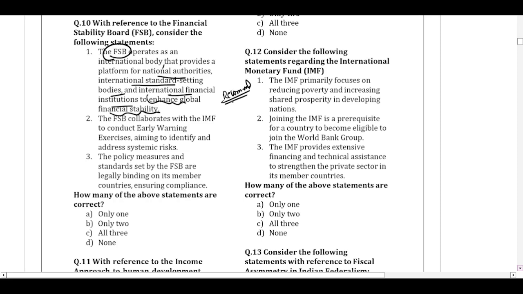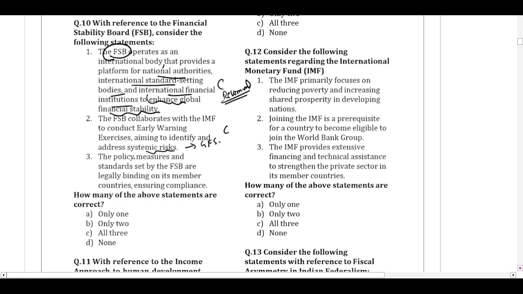Then statement 2, the Financial Stability Board collaborates with the IMF to conduct early warning exercises aiming to identify and address the systematic risk of the global financial systems. So this is also true.